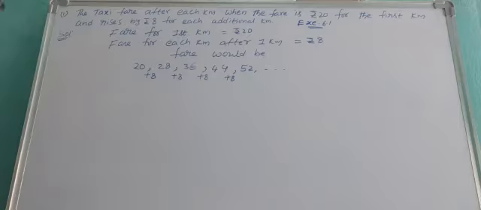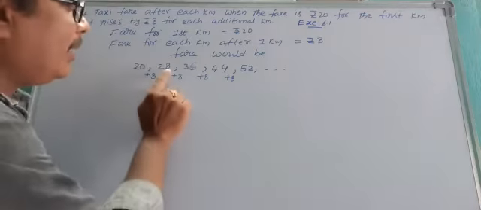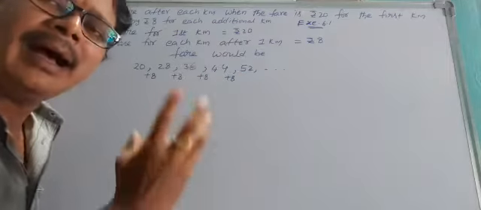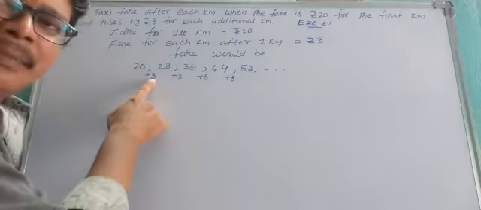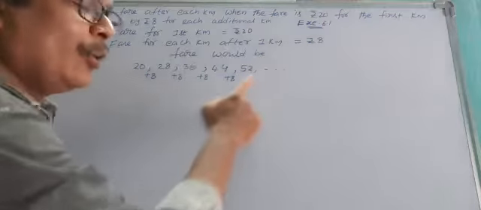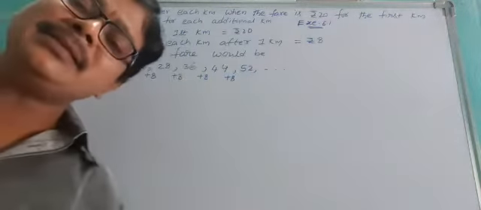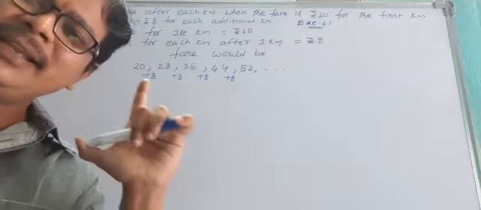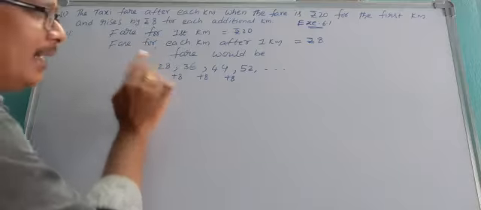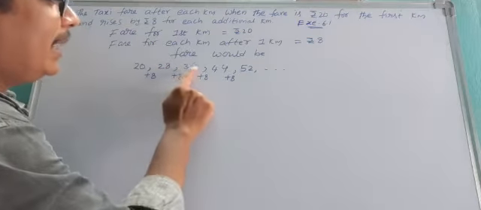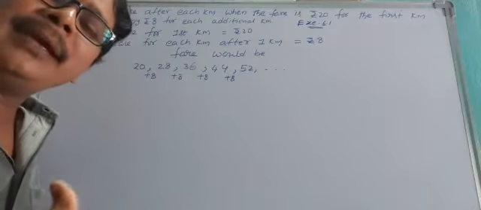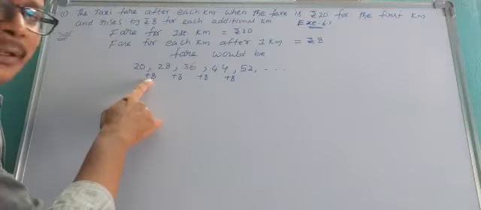Except for 20, all the remaining terms 28, 36, 44, 52, and so on are obtained by adding 8 to the preceding term. So you get one pattern. That pattern name is arithmetic progression.